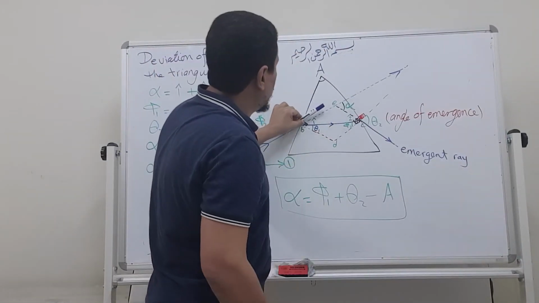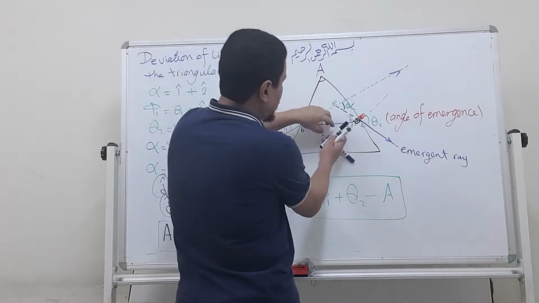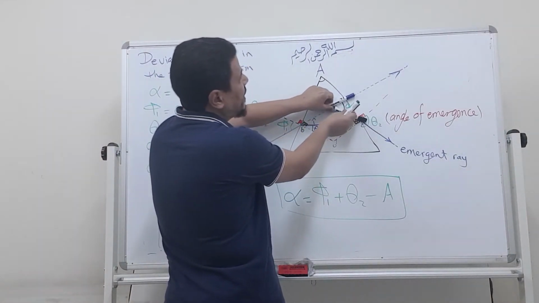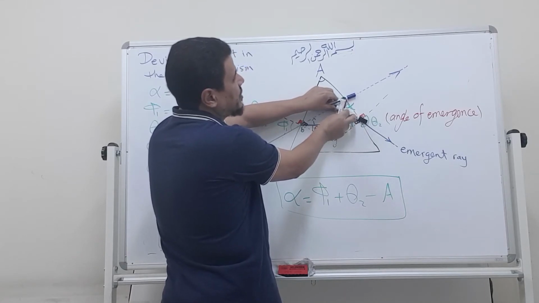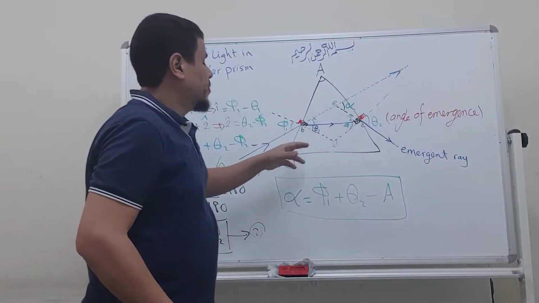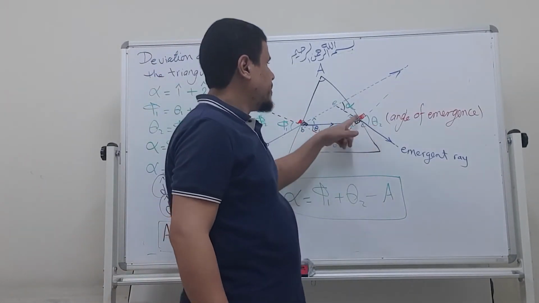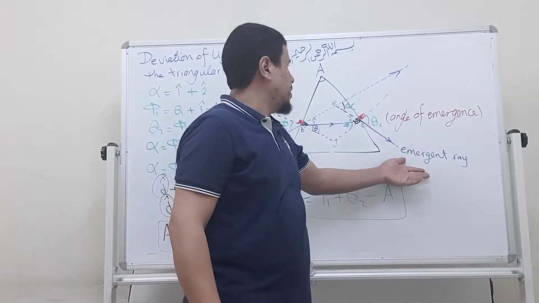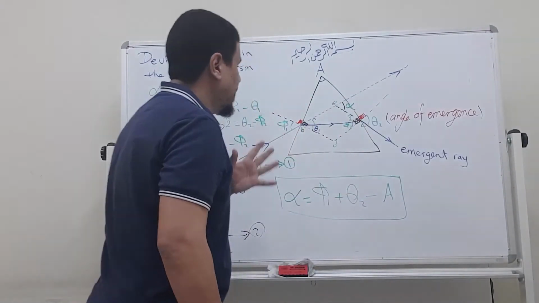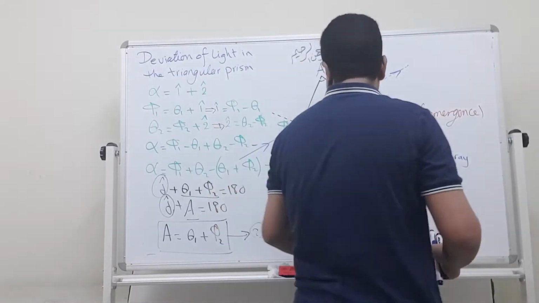Instead of moving like this, it deviates from its original direction. So the angle between the extension of the emergent ray and the extension of the incident ray is called the angle of deviation. We can calculate it from this equation.